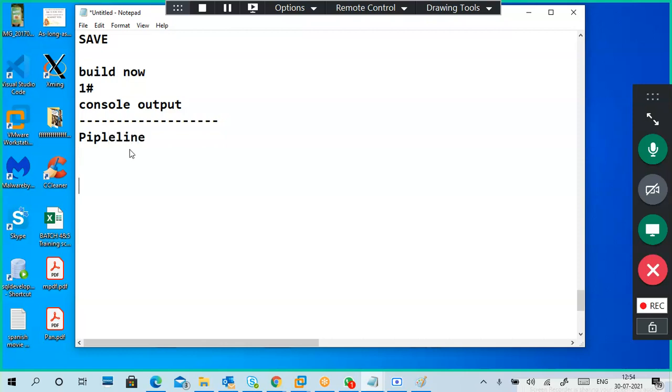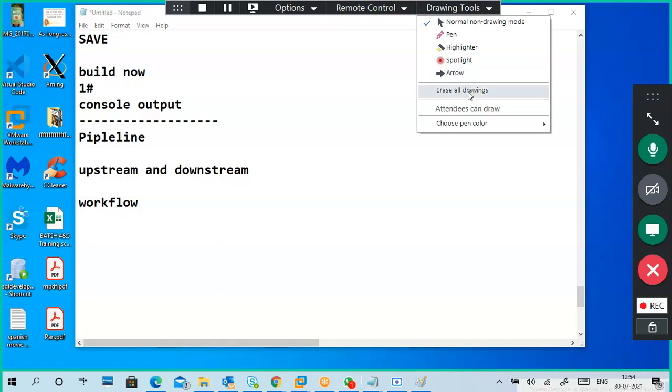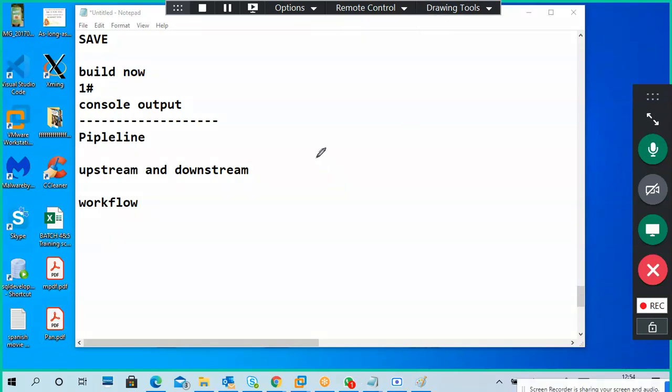Before going to the pipelining part, I want to tell something about upstream and downstream, workflow. These are different kinds of words, but all are almost similar. I'm not going to take that part now because I don't have that much time. So now only the pipeline, if possible.